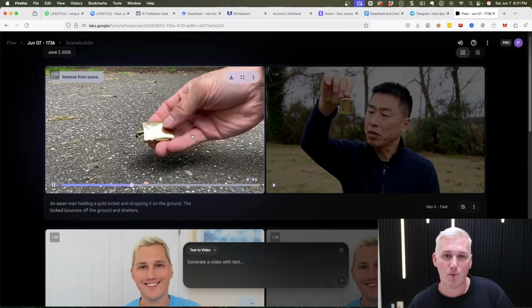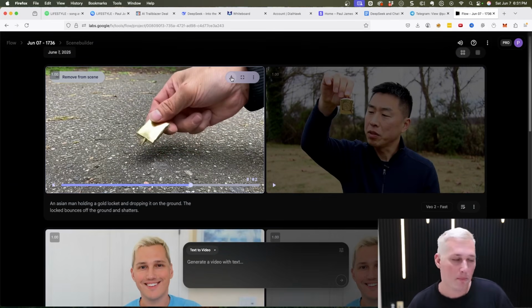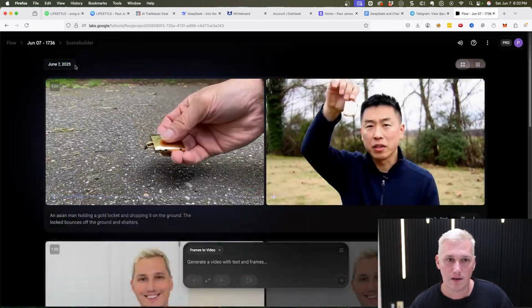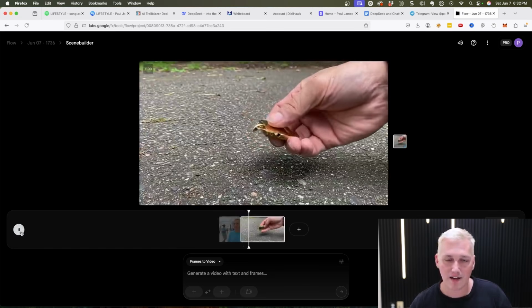This one maybe could work if we slowed it down. I think this one would work, but I think if we had more time and we really wanted to finagle with it, it could work even better. So I could add this to the scene like that. Okay, so there it is. So now it would go from this scene over to the scene of the locket.